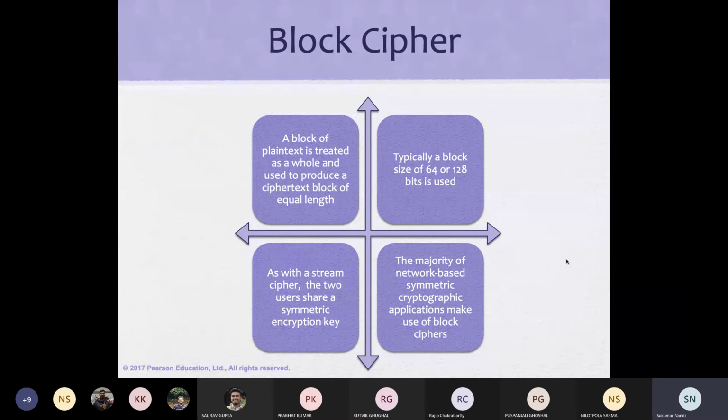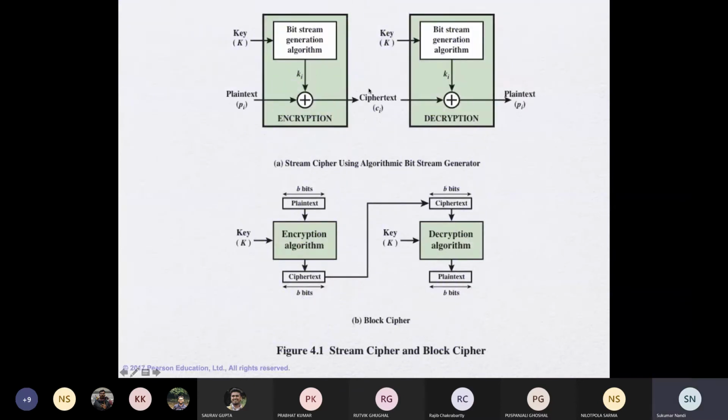So what is the difference between a stream cipher and a block cipher? Let us go to the next slide. In the top figure is the stream cipher. What is a stream cipher here? I have a bit stream generator algorithm. This is the bit stream generator algorithm. On the sender side is encryption, and on the receiver side is decryption.